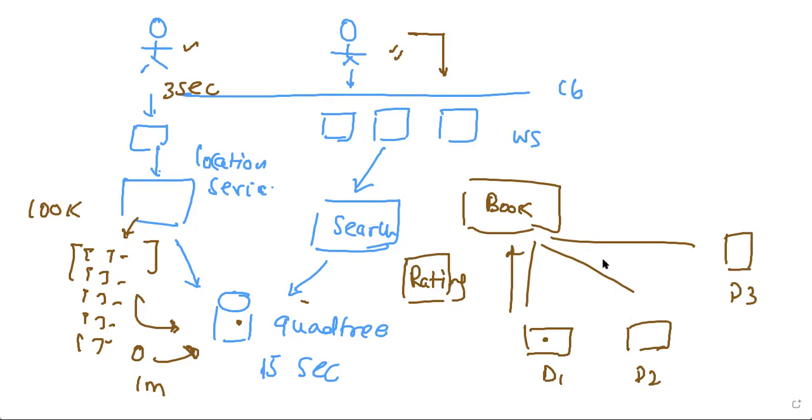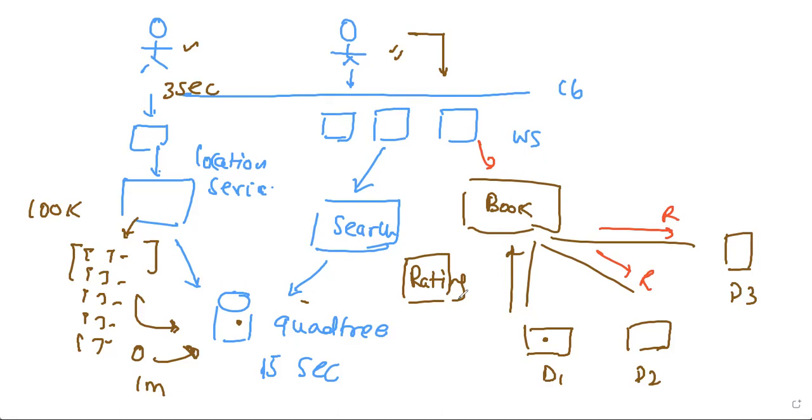Now what you have to do is send a reject to all of the others, saying, hey, this is cancelled now, because one is now booked. So this is how it will flow. But now the problem starts. Now D1 and user one have been connected. User one actually wants to see the location of driver one. He doesn't want to see the nearby drivers now, and that has to be real time.